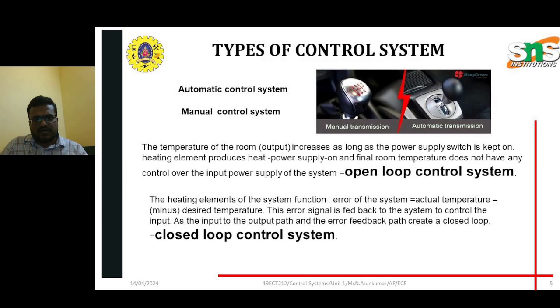Next one is types. Types of control systems are classified into two types. First one is open loop control system and second one is closed loop control system. Like that, it can also be an automatic control system or a manual control system. Manual control systems control the equipment manually by using tools. But automatic control systems are not like that. It is automatic because it is in control of the concerned machine or system.